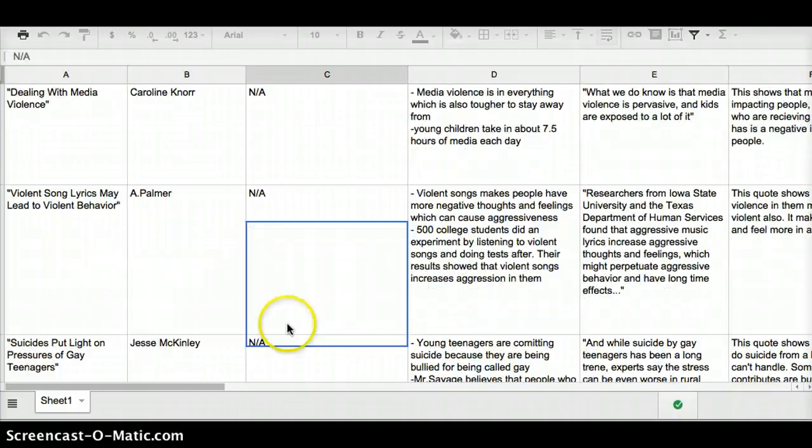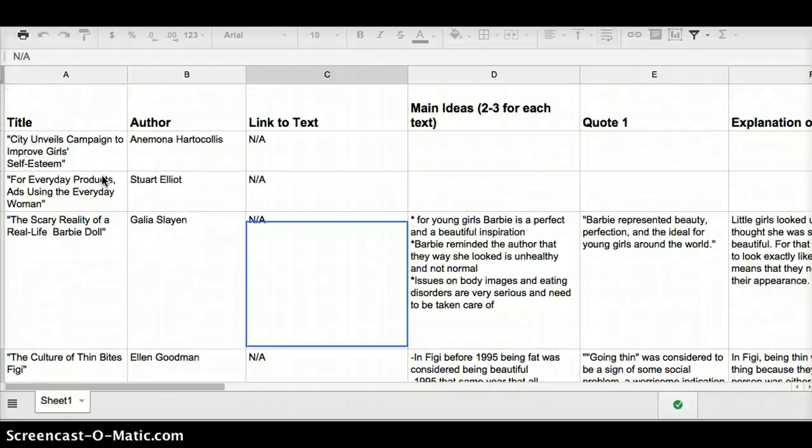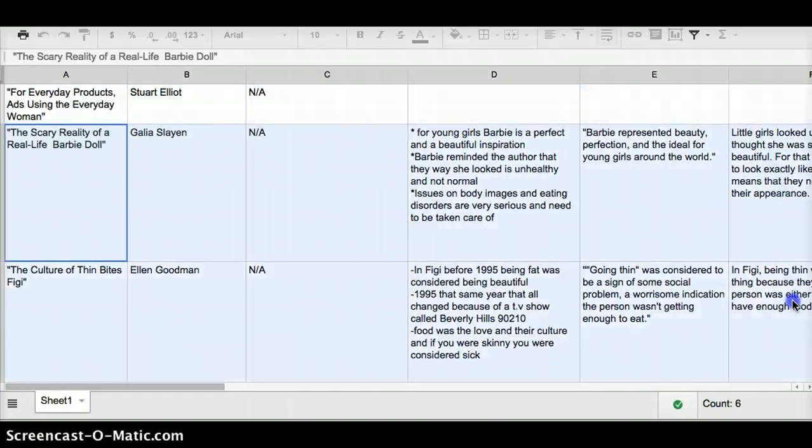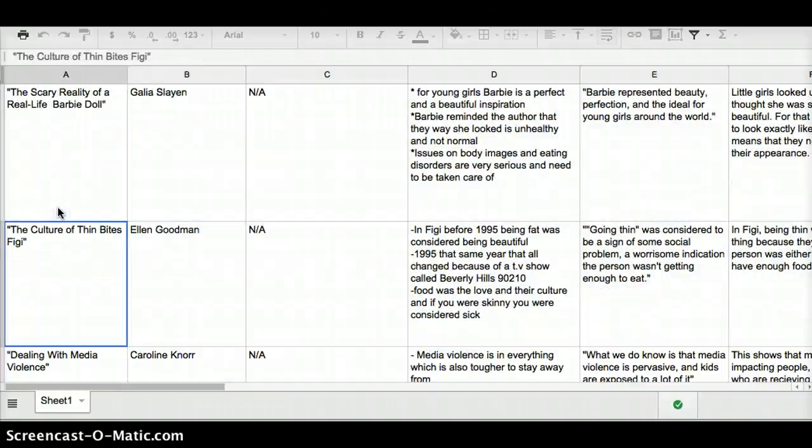I also know that I won't be including articles like dealing with media violence or violent song lyrics may lead to violent behavior because they have nothing to do with body image. So if this was my Google spreadsheet, I would definitely use these two, and that would be a great starting place. I also know, though, that I need a third source, and we only have two sources on this topic.